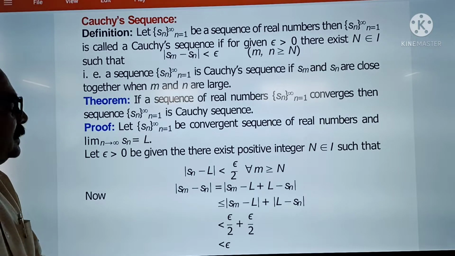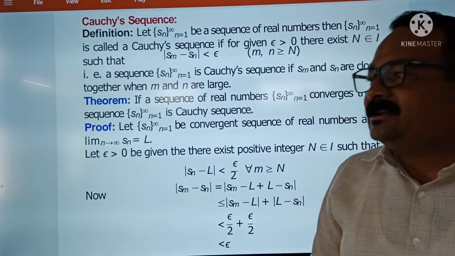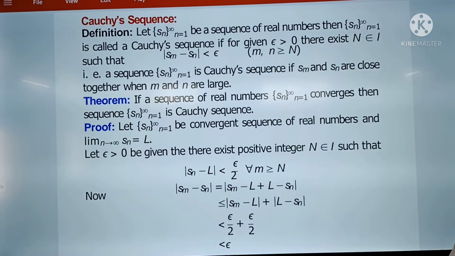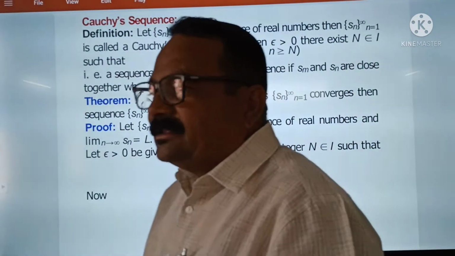Okay, friends, this is the fifth lecture, I think, on sequences. The name of this paper is Real Analysis. This paper includes sequence and series. Today, we have to complete the sequence.